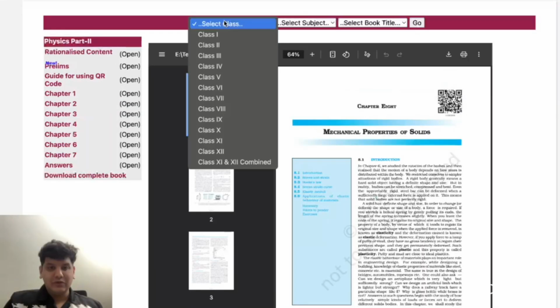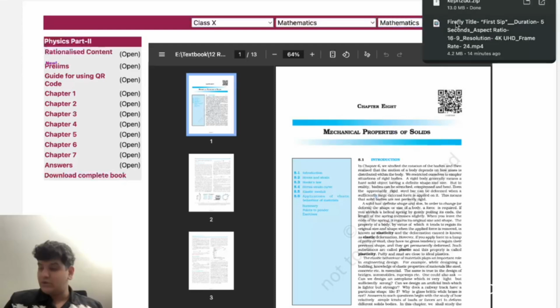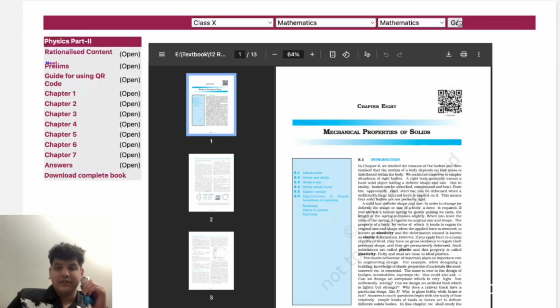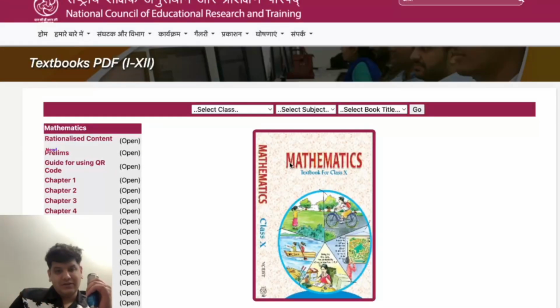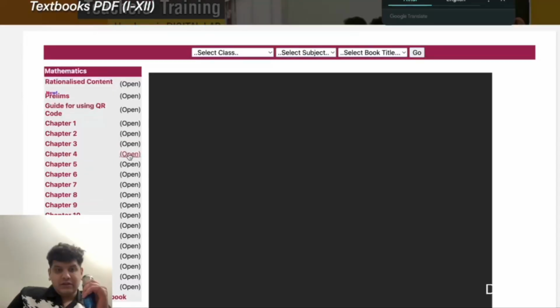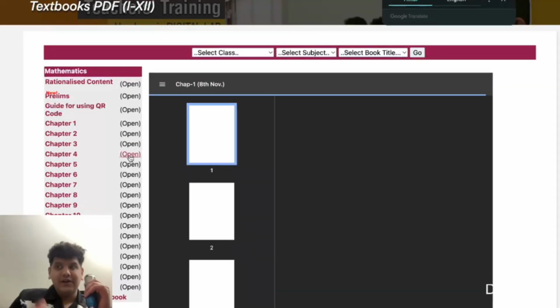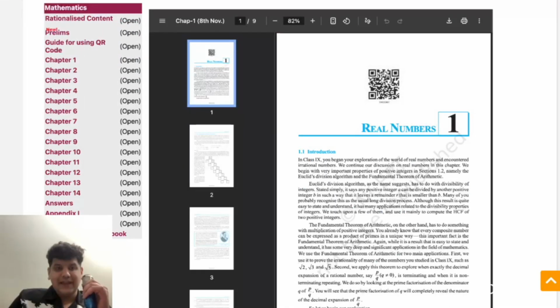And let's do class 10th mathematics. So right now what we are doing is we are just downloading some books, so we can have a look at how everything works out. And I will show you what I'm thinking of doing, and I think you will like it.